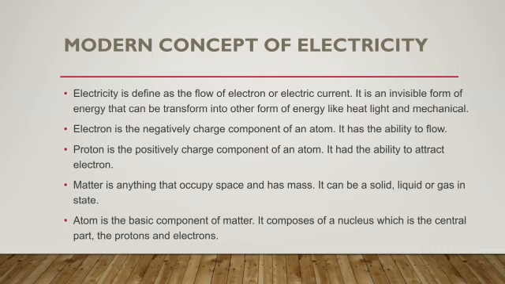Modern concept of electricity. Electricity is defined as a flow of electrons or electric current. It is an invisible form of energy that can be transformed into other forms of energy like heat, light and mechanical. Electron is a negatively charged component of an atom. It has the ability to flow. Proton is a positively charged component of an atom. It has the ability to attract electrons.